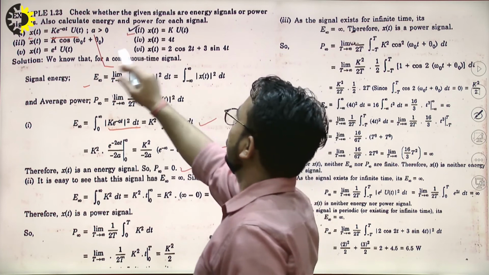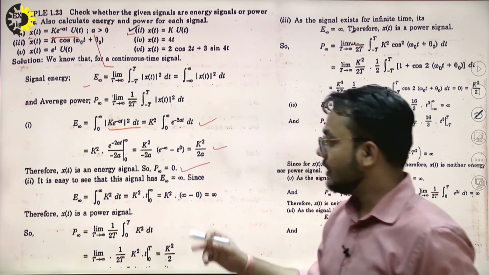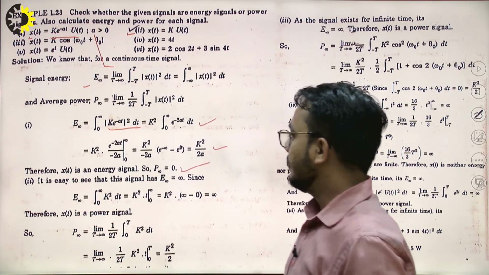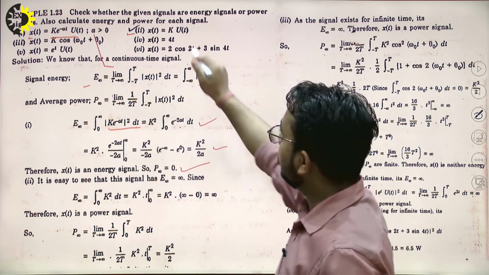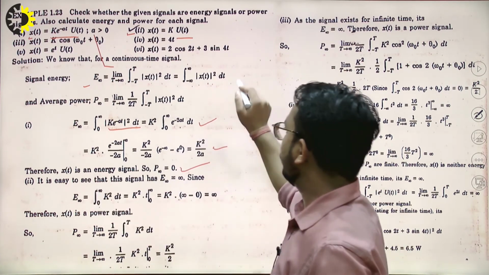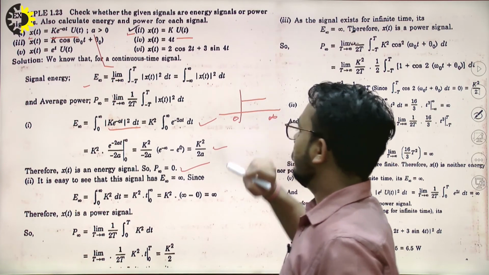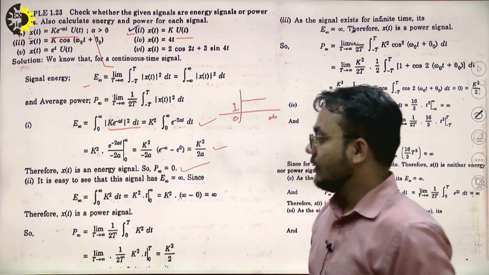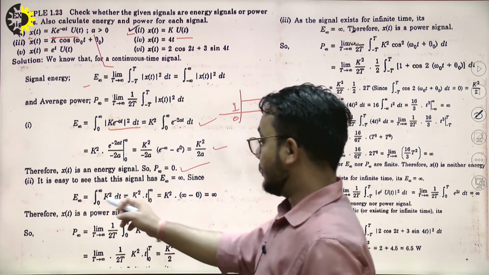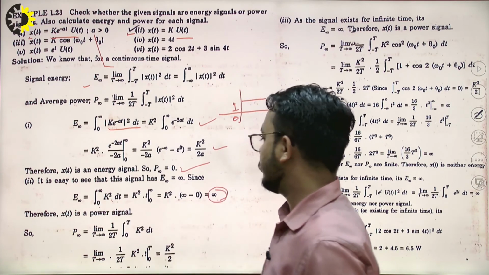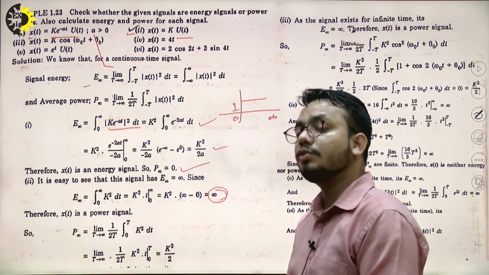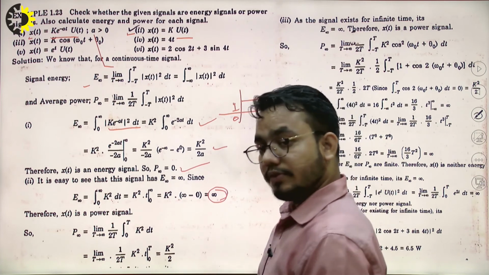The second one is k multiplied by u(t). We replace x(t) over here by k u(t). Since this signal is multiplied by u(t), the limit of the integration changes from 0 to infinity, because the signal is available from 0 to infinity, and its value is 1 over this range. If we integrate over this range, we get E equals infinity. Hence, if energy is infinite, it could be a power signal, so we will calculate its power.